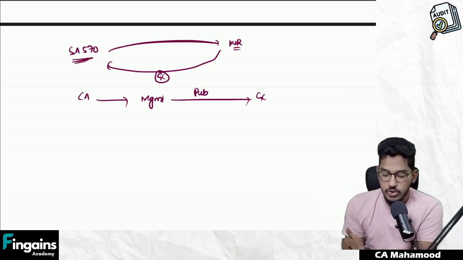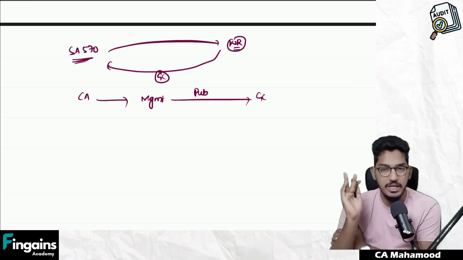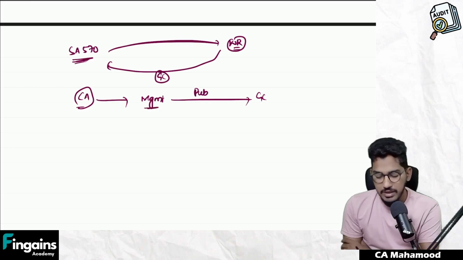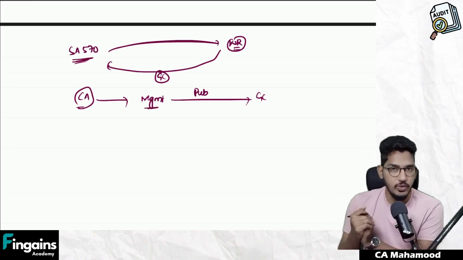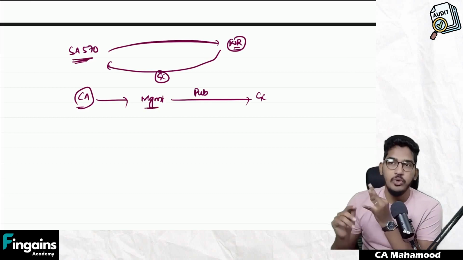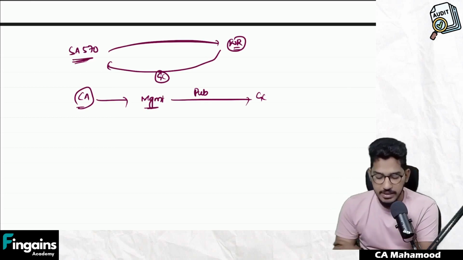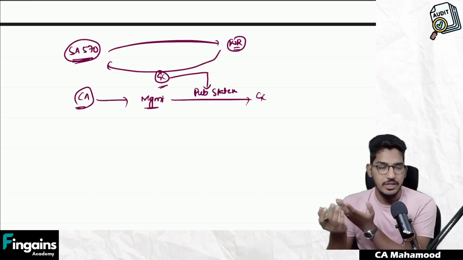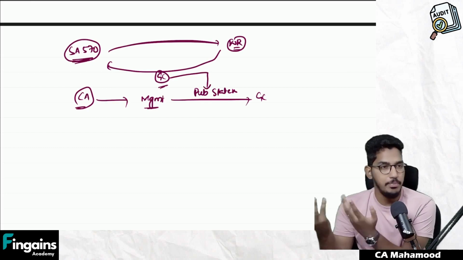SA 570 says the auditor should get written representation from the management regarding going concern. But according to some law, take the Companies Act, management is anyhow required to make public statements regarding going concern. That means they will do a press release, or upload an announcement to the stock exchange, or upload a press release on their website. So as per the Companies Act, management is anyhow required to give public statements regarding going concern. Whatever written representation you want regarding going concern as per SA 570, that information is already given in the public statement, already there in the press release.